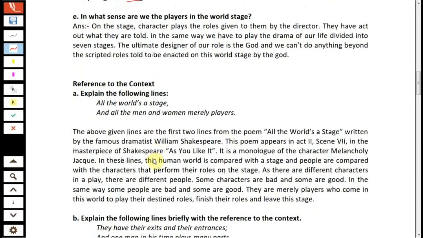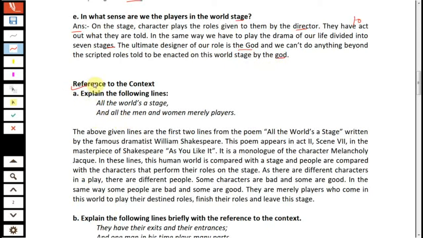Question number E, in what sense are we the players on the world stage? On the stage, characters play the roles given to them by the director. They have to act out what they are told. In the same way, we have to play the drama of our life divided into 7 stages. The ultimate designer of our role is God, and we can't do anything beyond the scripted roles told to be enacted on the world stage by God.